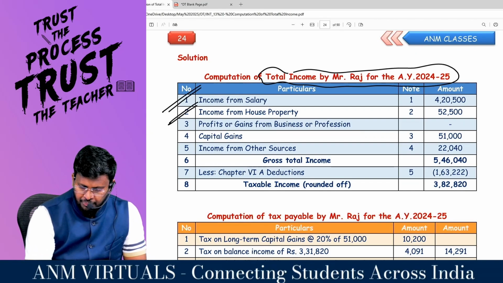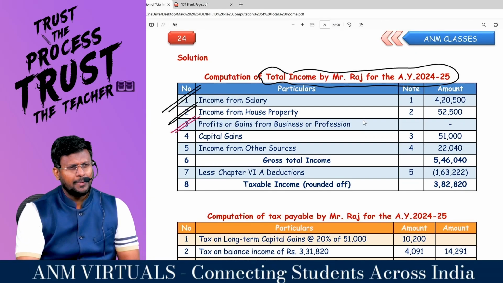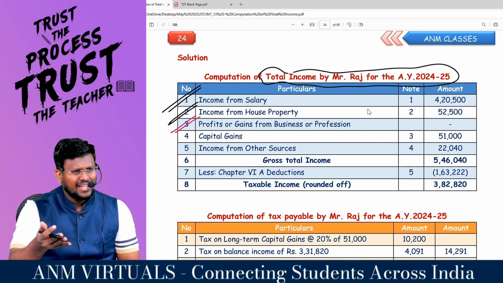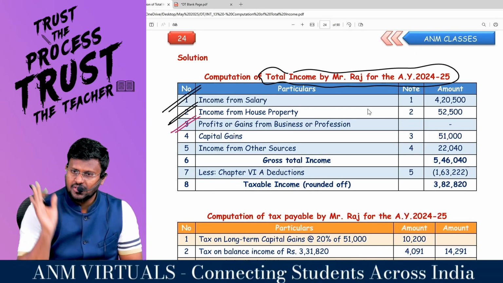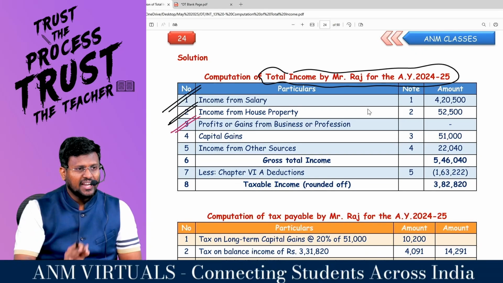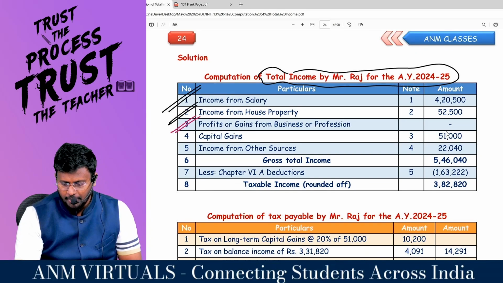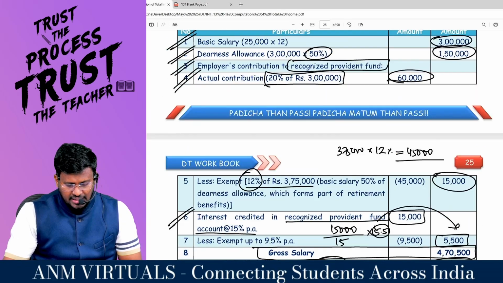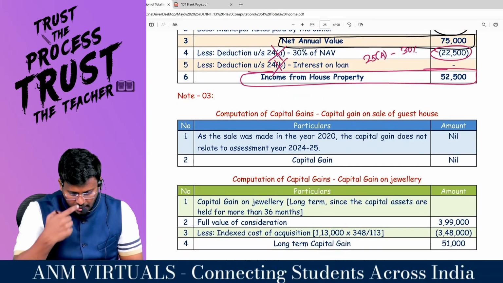Comfortable? There is no PGBP income because salary is there. If salary is there, PGBP won't be there, 99%. If PGBP is there, salary will not be there, 99%. Comfortable? Now I am going to finalize the capital gain. Shall we finalize the capital gain?